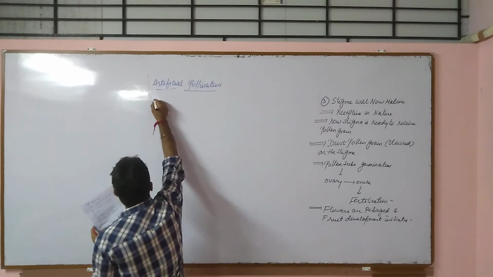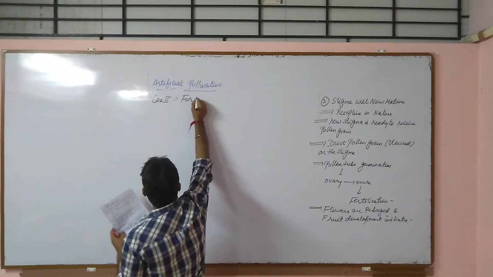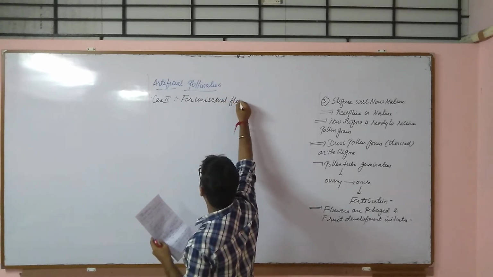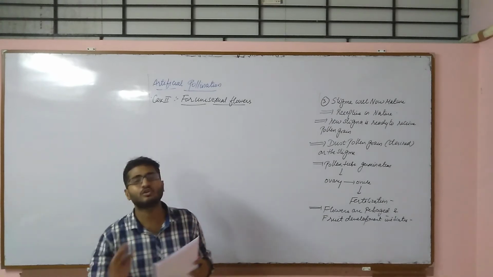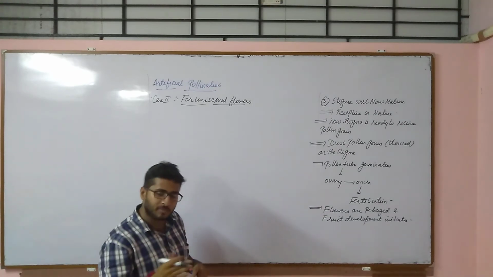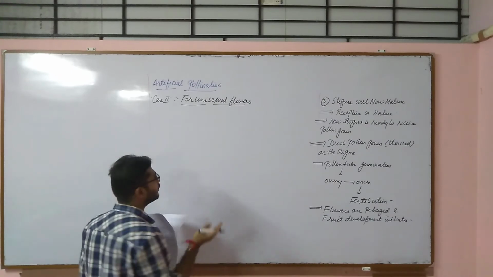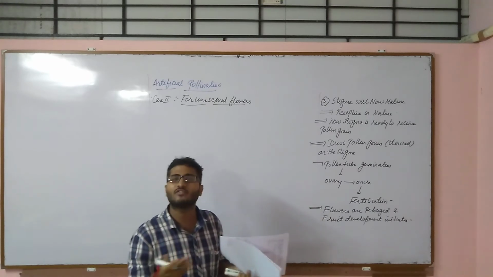So for case 2, that is either staminate or pistillate, only one sex is present. So if there is presence of only one sex, either male or female, there will be no chance.